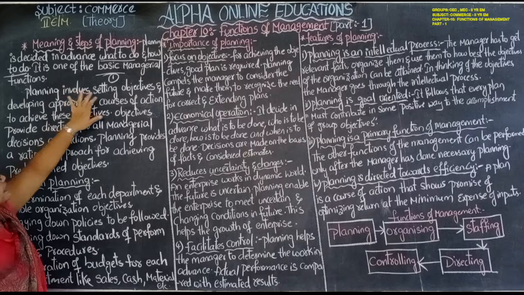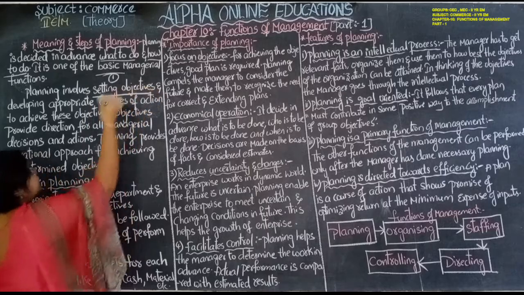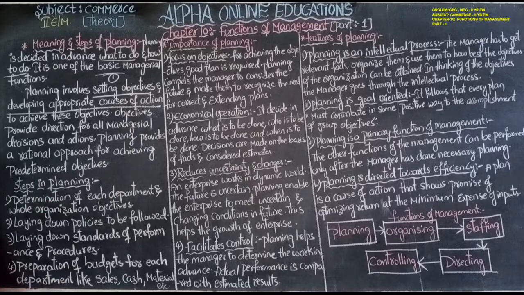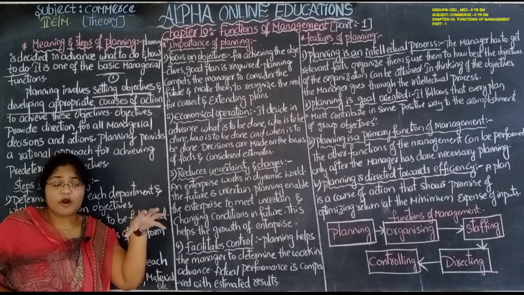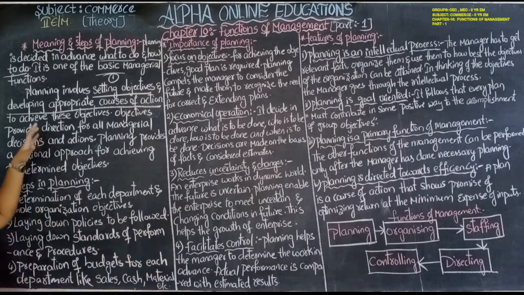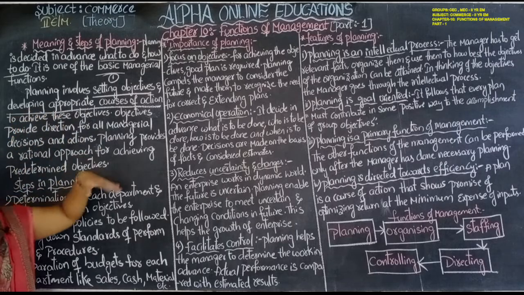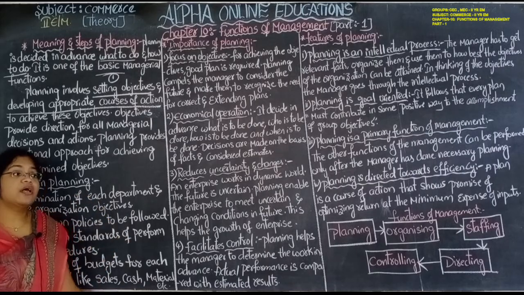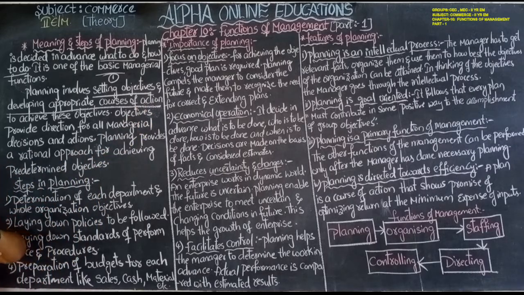Planning involves setting objectives. What does planning involve? It involves setting objectives and developing appropriate courses of action, meaning correct actions. First, setting the objectives, and then creating plans for how those objectives can be achieved by implementing those plans into actions.